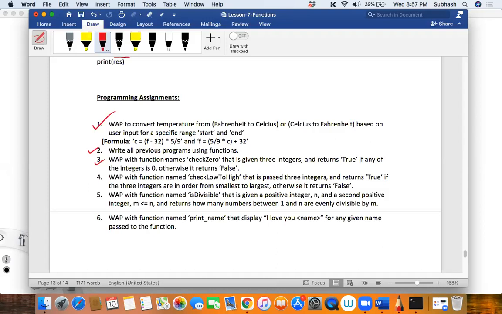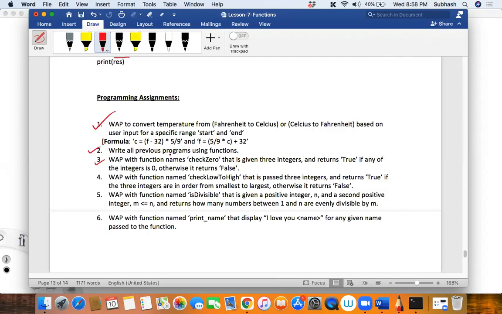From the main context, you are passing 3 integers, and you take those 3 integers using the input function. If any of the integers is 0, then it should return true. Otherwise, it should return false. Is that okay? Malika is asking whether previous programs means previous assignment programs, sir. Yes, Malika, all previous assignment programs.